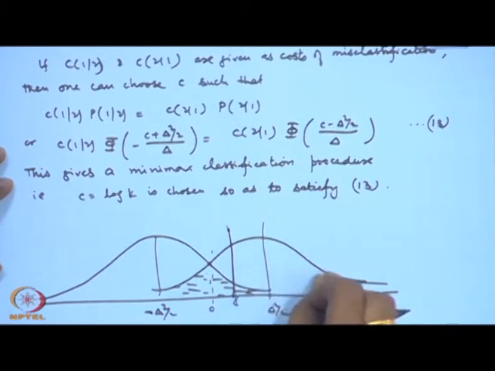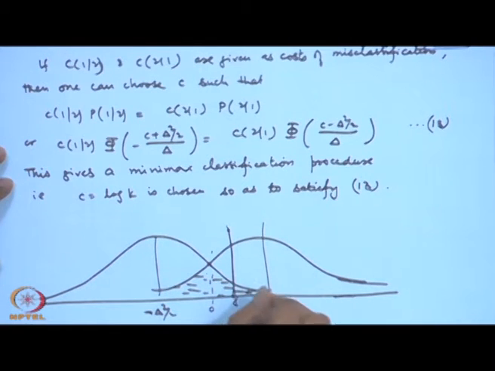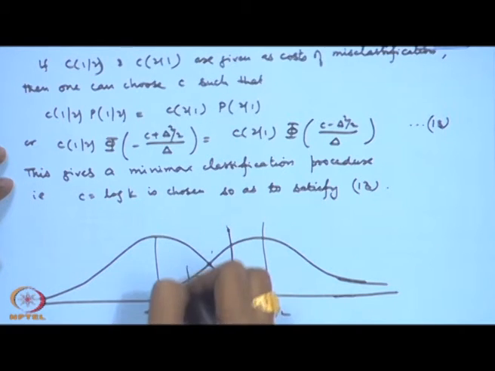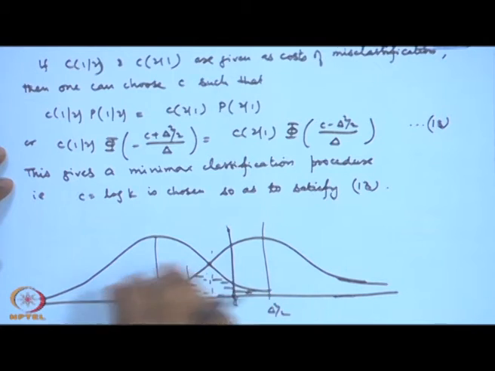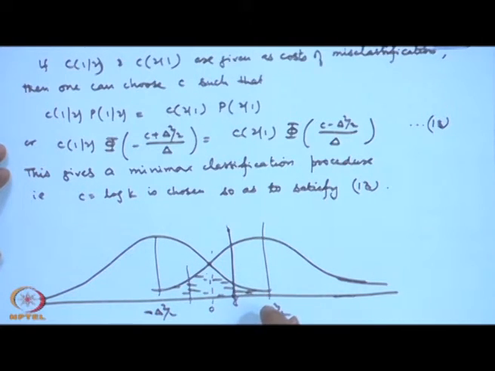Actually, if the point is here or here, then there is no problem, but in this portion we have to decide whether we should put it in population 1 or in 2. So depending upon the value of C, which is here or here, etc., depending upon the nature of mu 1 and mu 2, because mu 1 and mu 2 will affect the value of delta square, whether there is a large difference or a small difference, and also the magnitude of sigma, all of this will affect it.